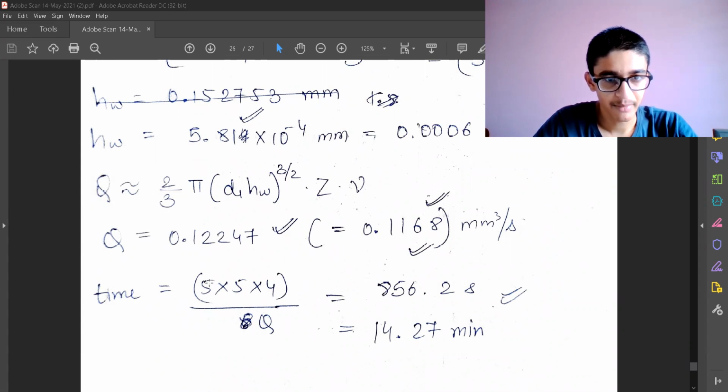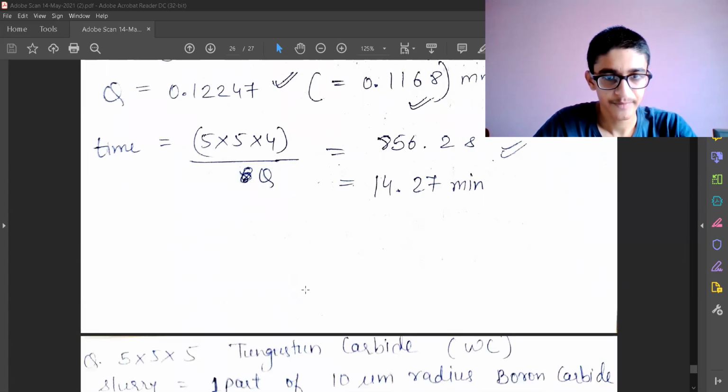So the time will be the total volume to be removed, that is 5 into 5 into 4. So this was the area of that square into the depth divided by the volume removed per second, so volume removal rate. So this is the total time, or 14.5 minutes around.